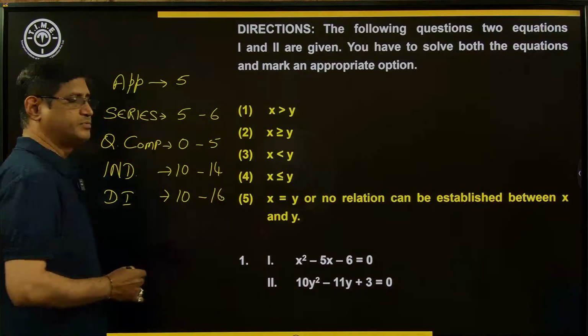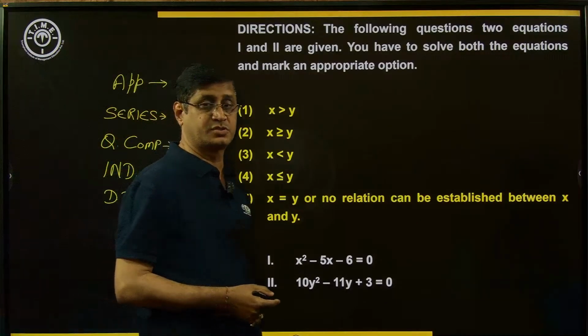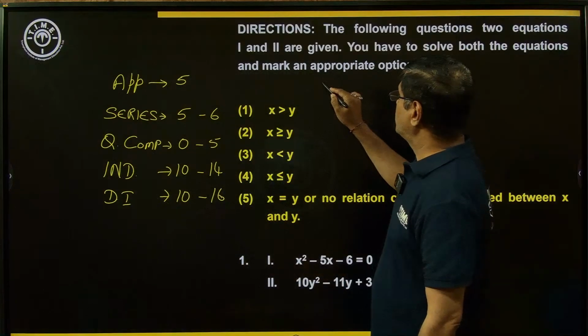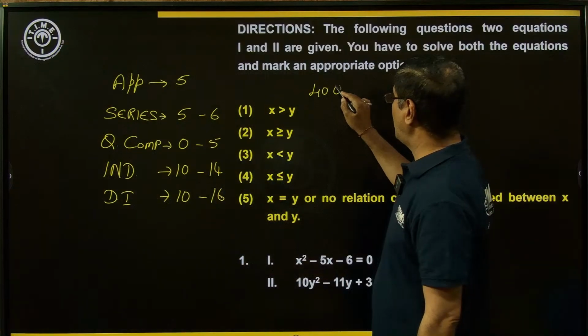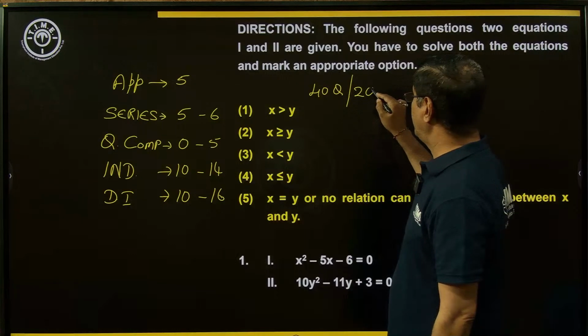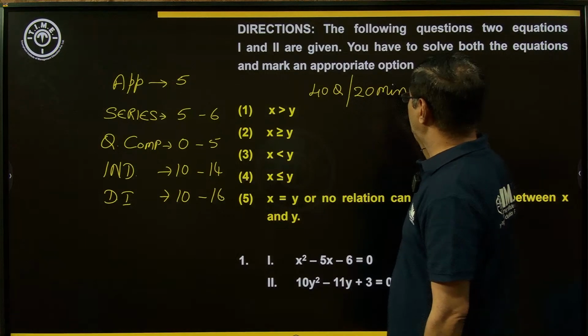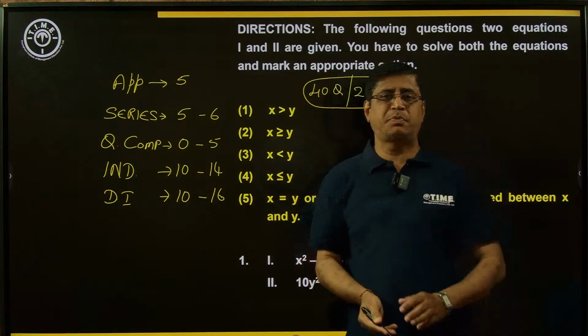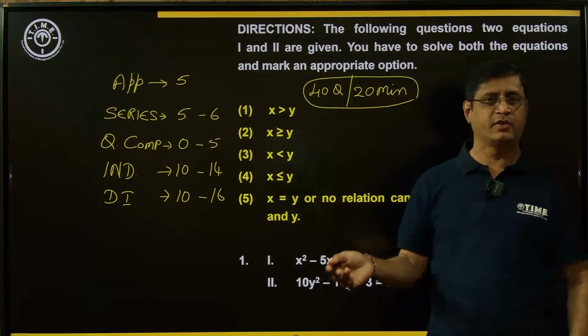This is the weightage of the questions. What is the total number of questions here? 40 questions, to be answered in 20 minutes. Dear students, remember one thing. Previously, the specific time for each section was not given.